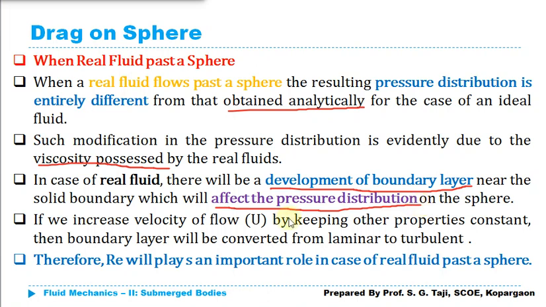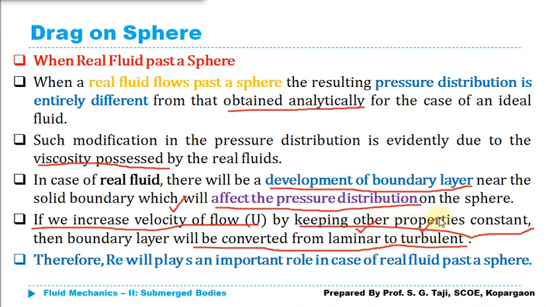Now if I increase the velocity of the fluid flow slightly, keeping other properties constant. Other properties means what? If we keep density and viscosity constant, and if I increase the velocity of the flow, in that case the fluid flow may get converted from laminar to turbulent. Now, as we all know, we define those flows, laminar or turbulent, by using the Reynolds number.